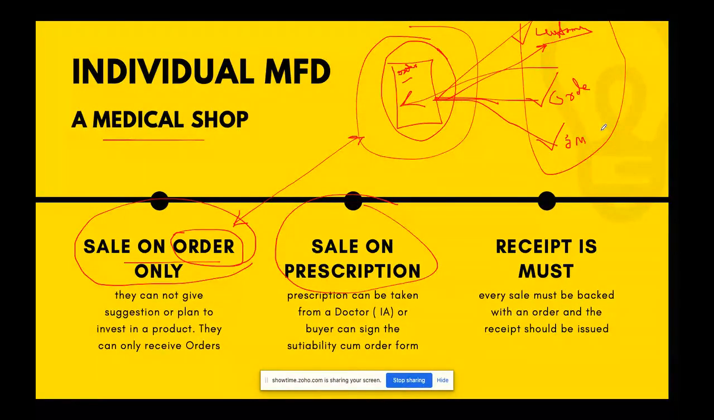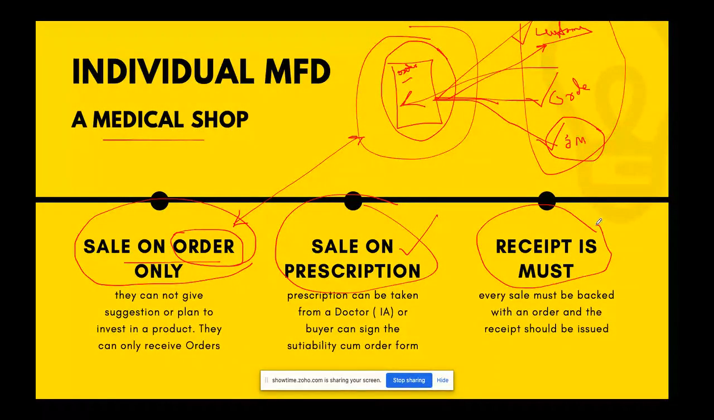As an incidental advice, you can do everything, meaning you can get the suitability match and suggest the asset allocation and other things to the client. Under that incidental advice, this suitability match calculator will work for you. So that is very important. And the third is that the receipt is a must. You must issue a receipt and send it to the customer.